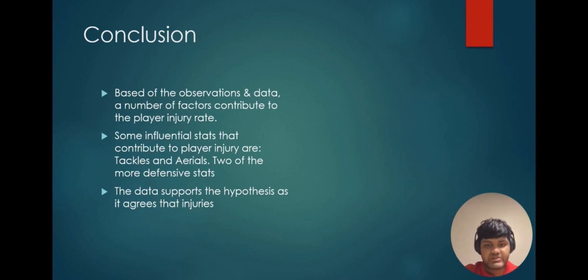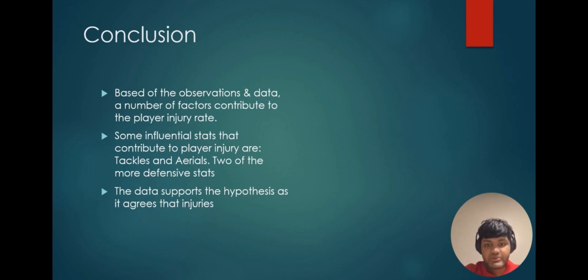When we added tackles and aerials, we saw rises in accuracy the most out of any of the stats. And tackles and aerials are defensive stats, as tackles are where people tackle for the ball, and aerials are trying to win aerial battles and heading. So these two stats are defensive stats.